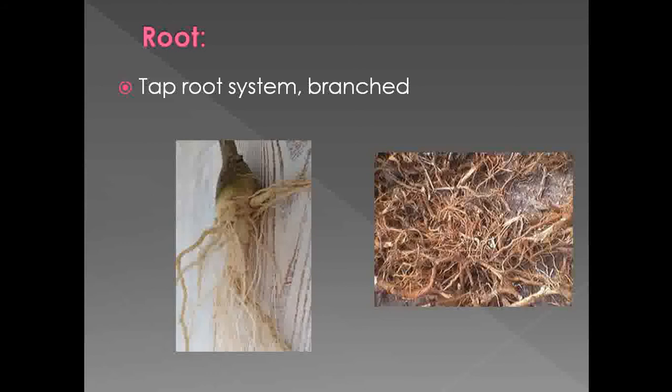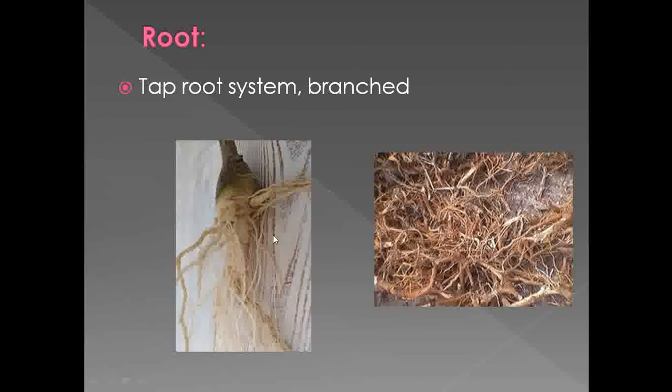Then the next character under the vegetative characters is the root. The family Solanaceae is a dicot family, and the character of dicots is that the root shows a taproot system. So here also, as Solanaceae is a dicot family, the type of root system observed is the taproot system.